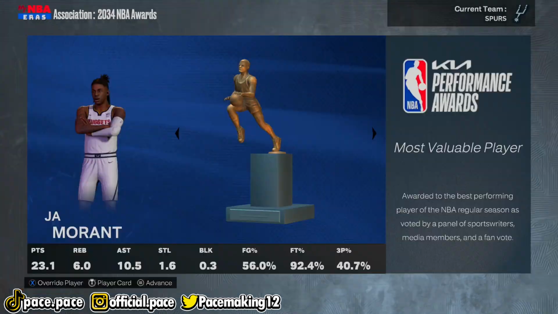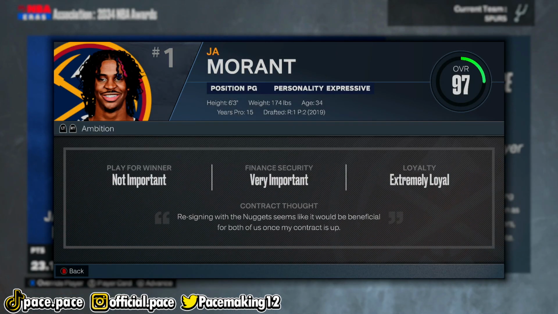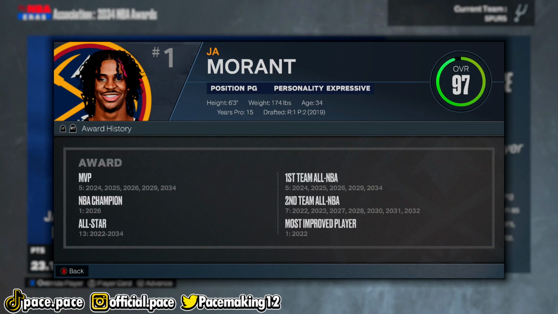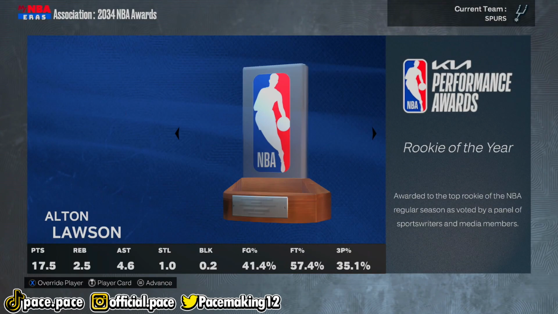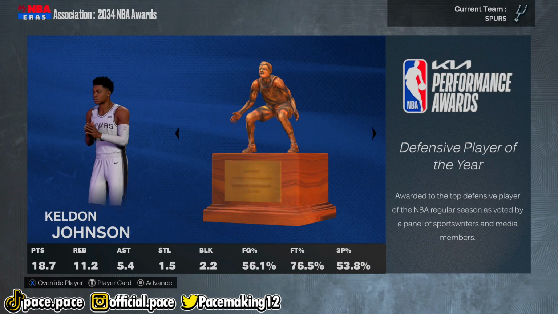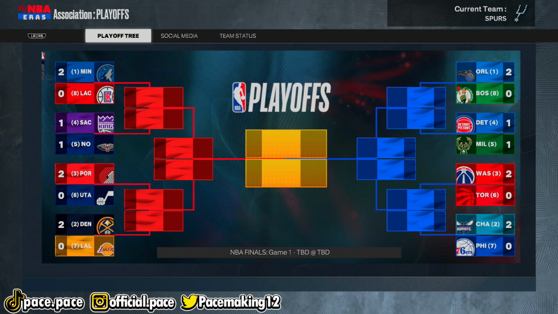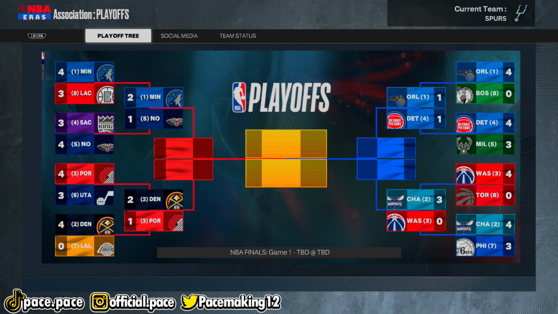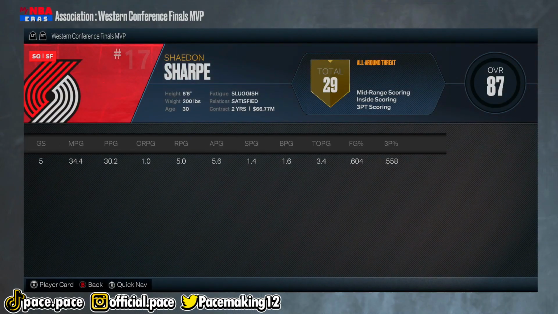We need something new. And at the end of the season, Ja Morant won another MVP. This is like his 6th, 7th one. I don't know what to say. Oh, this is his 5th MVP, my bad. Keldon Johnson, 11-time DPOY, but yet again we ended up missing the playoffs, so not really much to do or to say. So I guess on to the next season.